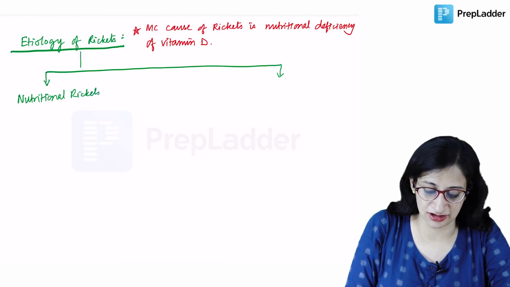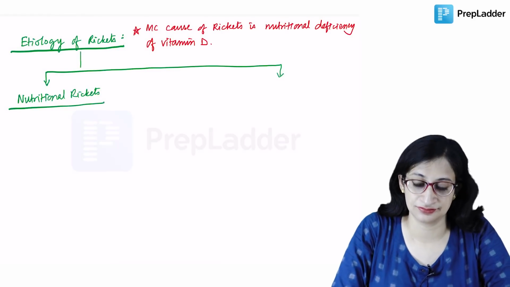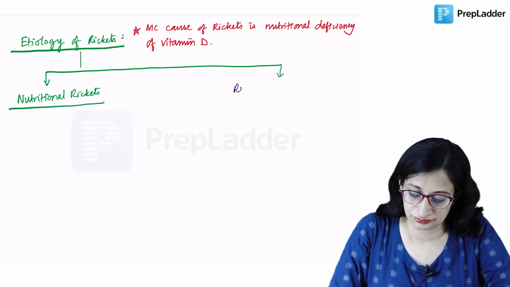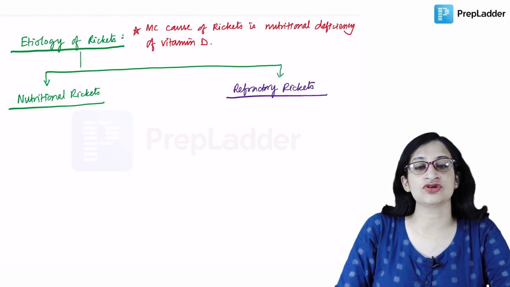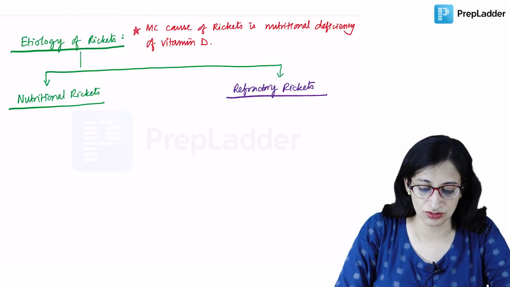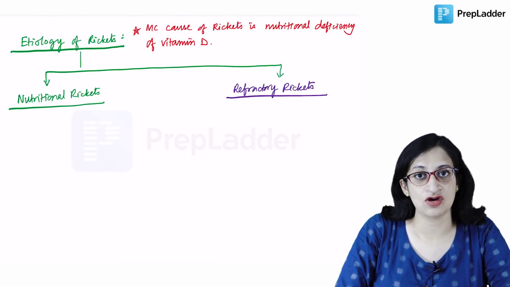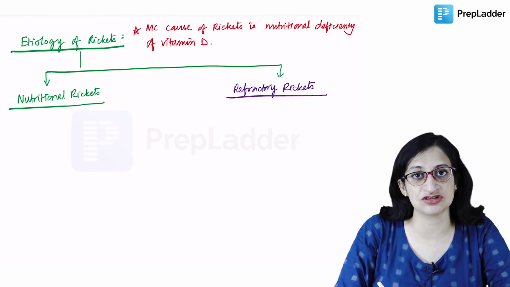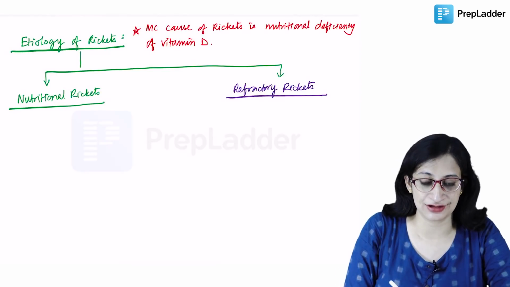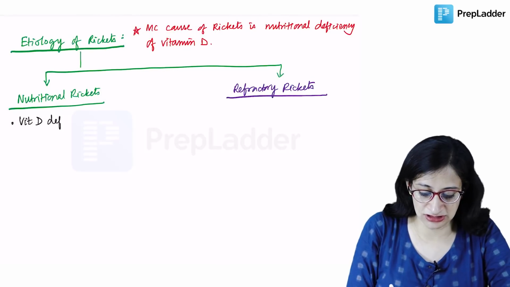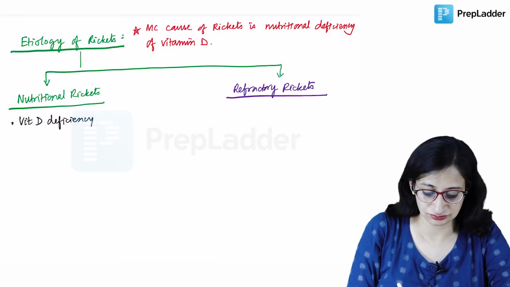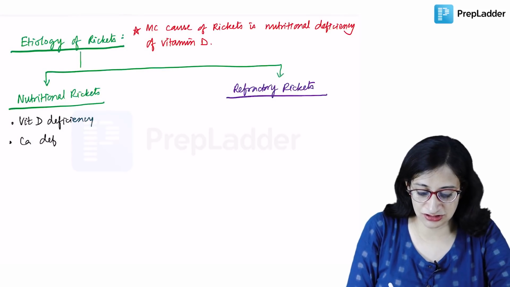Now this nutritional rickets can be due to vitamin D deficiency, calcium deficiency, or phosphate deficiency. Mainly they are deficient from the diet. So it can be due to either vitamin D deficiency, calcium deficiency, or phosphate deficiency.